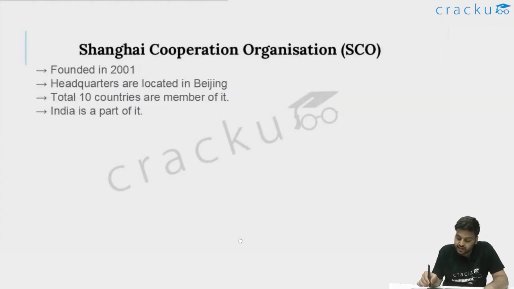Now let's move to Shanghai Cooperation Organization, SCO. Now it was founded in 2001. Its headquarters are located in Beijing, China. Now, as the name suggests, it would be an organization where mostly Asian countries would be there. So not many countries would be there. So only a total of 10 countries are members of it. We saw one more organization which only had 10 member nations. If you remember, ASEAN, Southeast Asian.